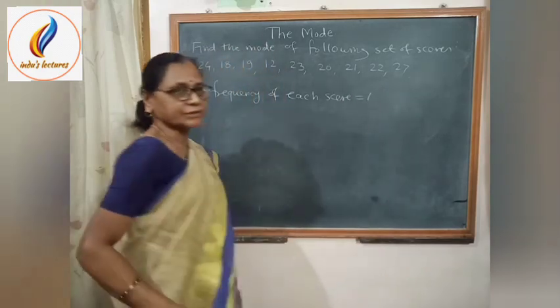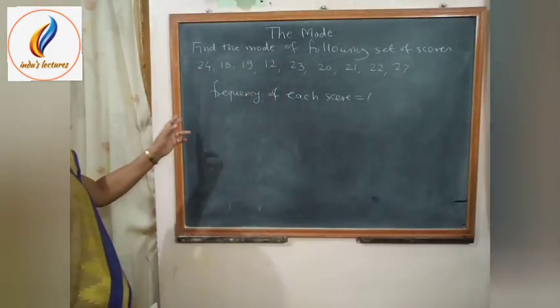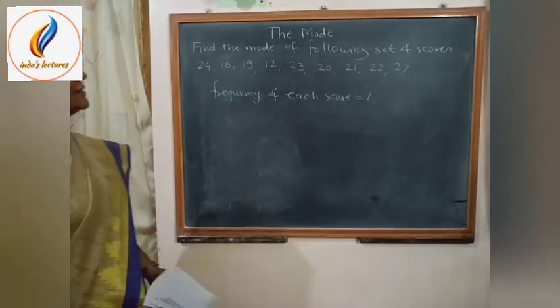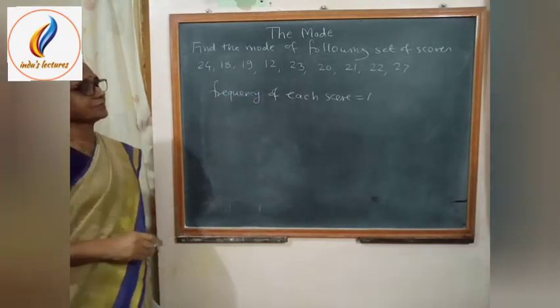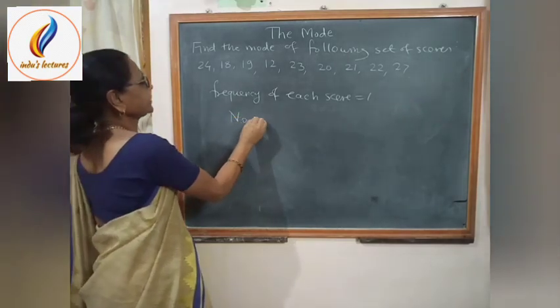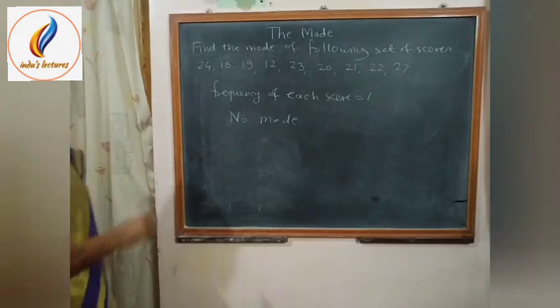That means the highest frequency is 1, and each score has frequency 1. In this case, the score series has no mode. Mode does not exist in this case.